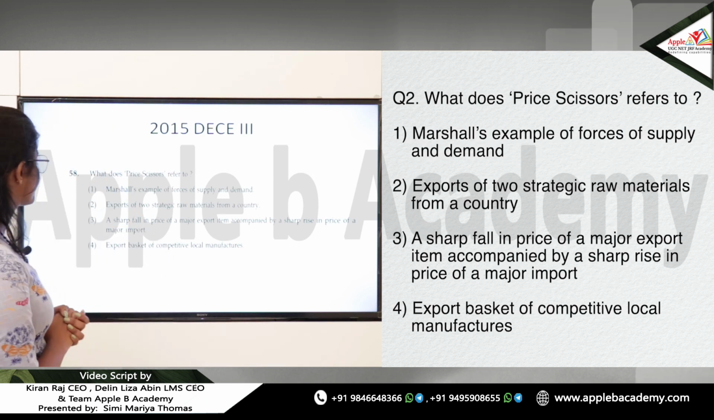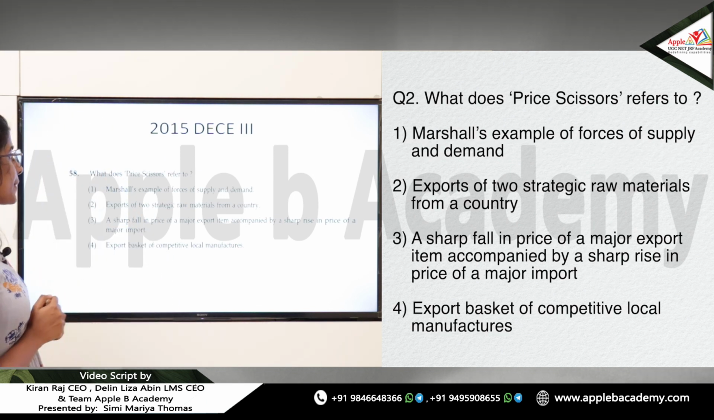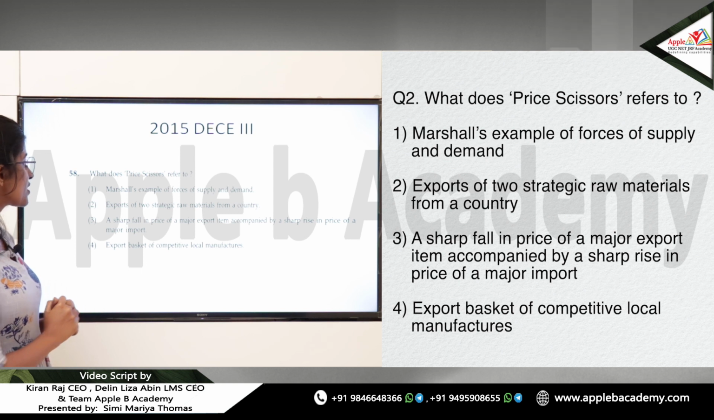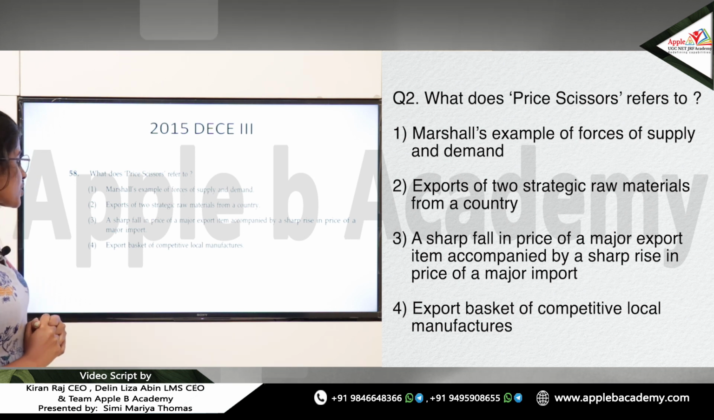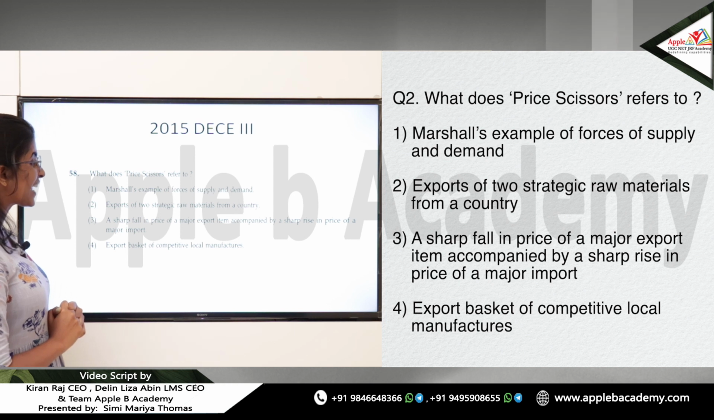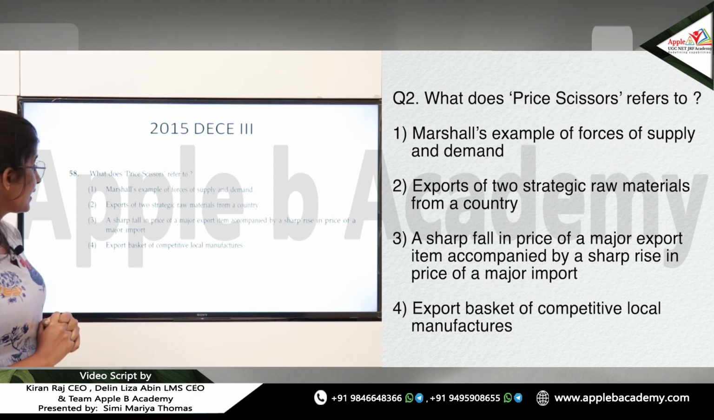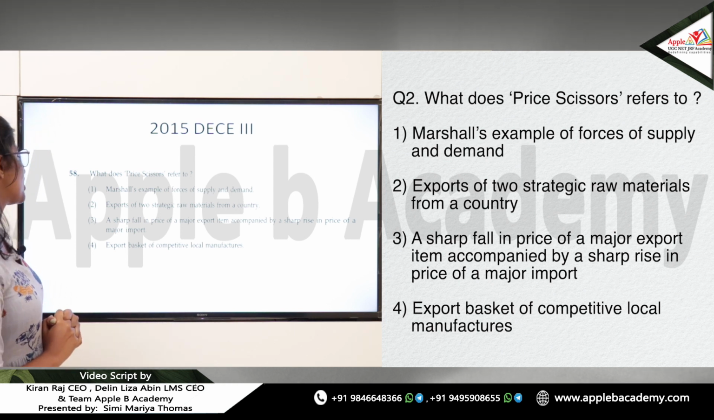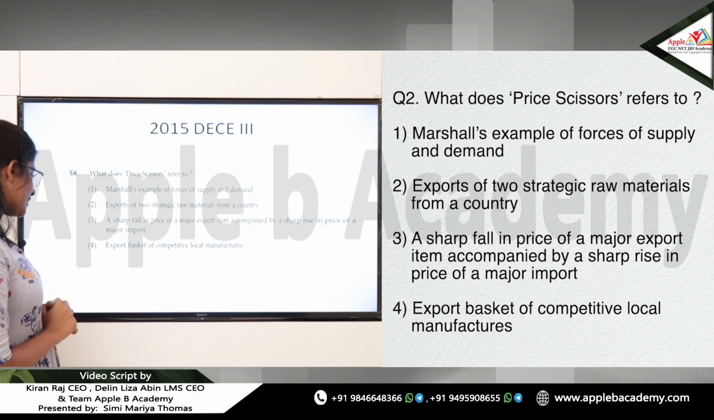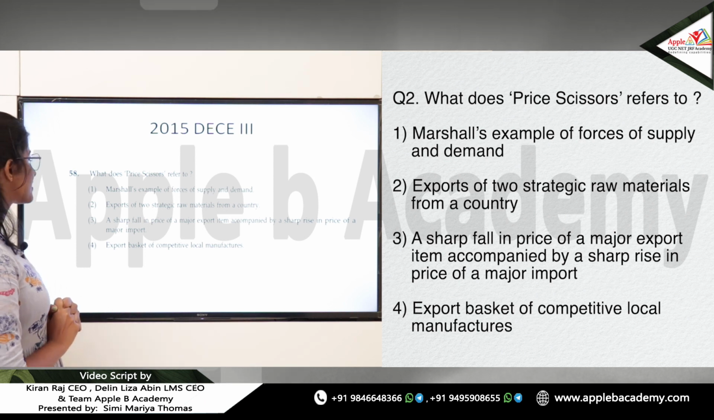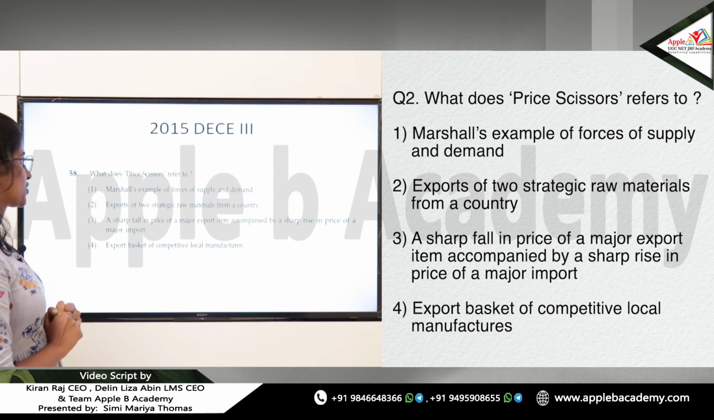Next question, December 2015, paper 3. What does price scissors refer to? First option, Marshall's example of forces of supply and demand. Second option, exports of two strategic raw materials from a country. Third option, a sharp fall in the price of a major export item accompanied by a sharp rise in the price of a major import. And option 4, export basket of competitive local manufacturers.